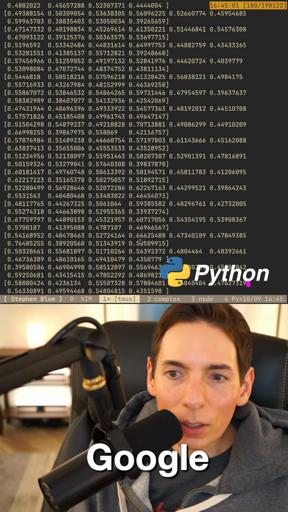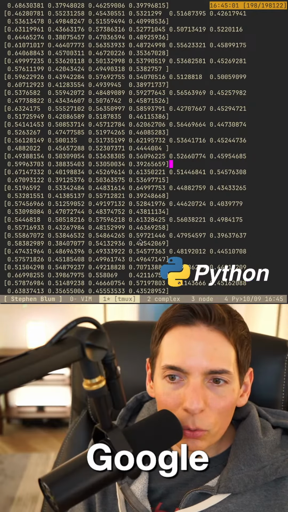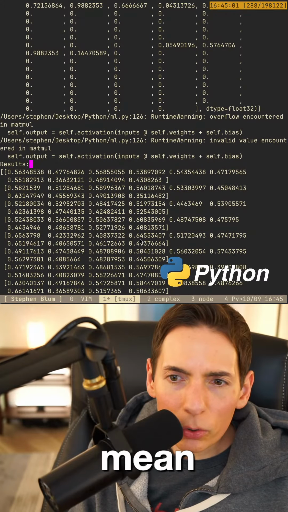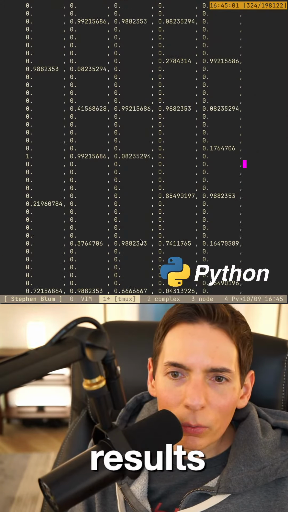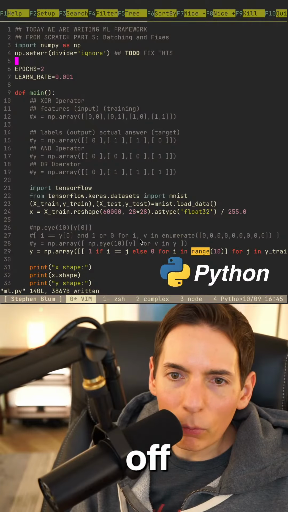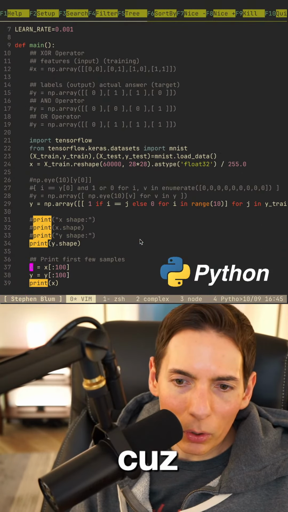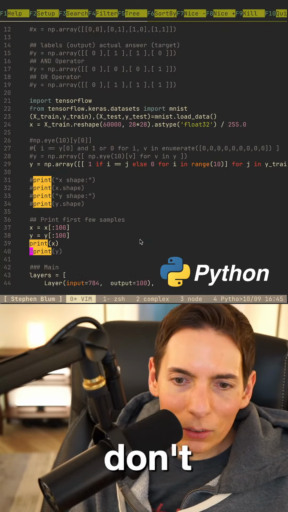Oh, is this it? This looks like it. So this is a batch size. We said 1, 2. Wait, no, is this it? Let me double check. No, that's the results. Here we go. We don't want that. So let me turn off all the printing. We've got way too much printing happening here. Let's go ahead and turn those off because we don't need those anymore. We don't need this anymore either.